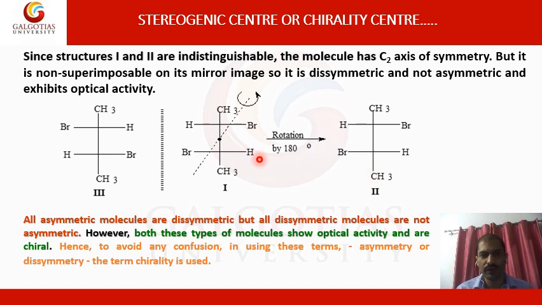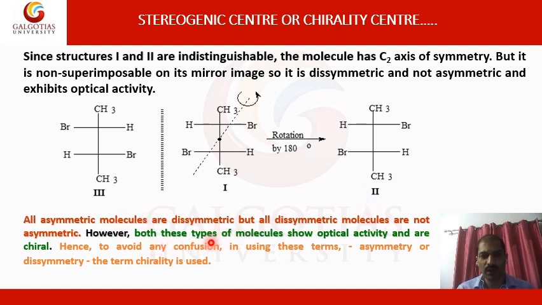So you can see the molecule has a C2 axis of symmetry, but it is non-superimposable on its mirror image. So it is dissymmetric and non-asymmetric, and exhibits optical activity.